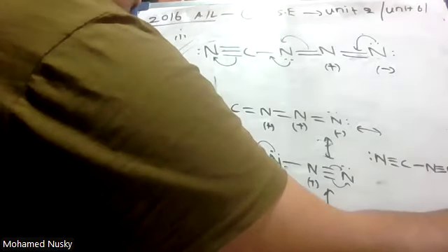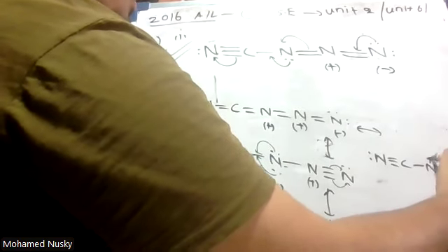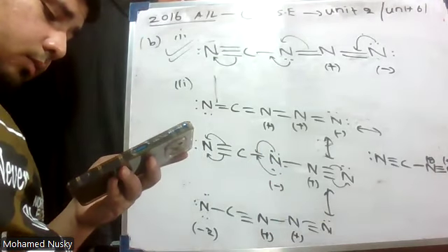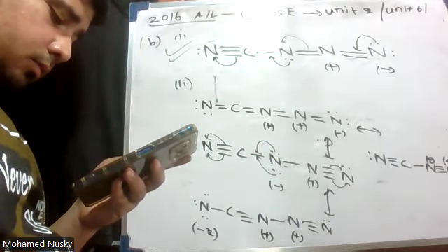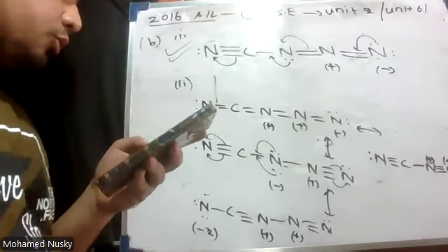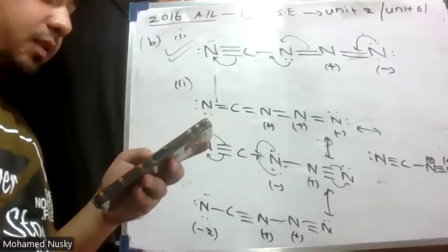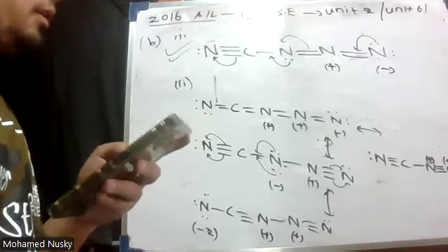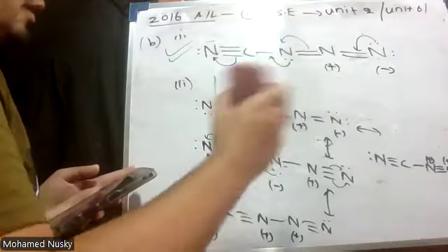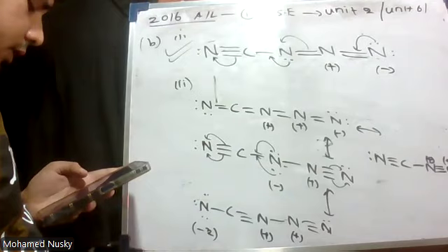Here -2, -2, here plus, here plus. Okay, right? Yeah, we have drawn 4. And another one can be done that you can try. You can draw another one. So this is how you should do it, converting bond pair to lone pair and lone pair to bond pair. Likewise, you can do the other structures. So Roman number 2 is done.